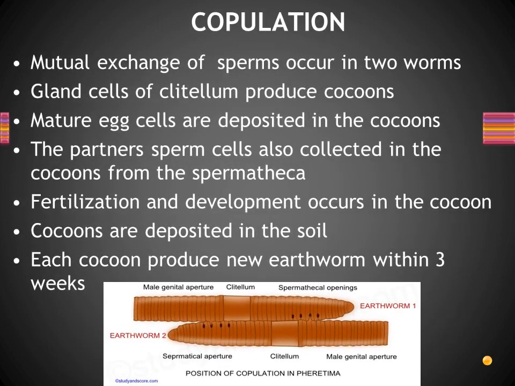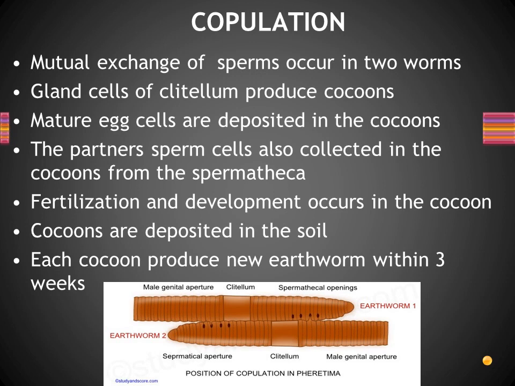So this is the process of copulation in earthworms. Can you look at the figure which is given there? The two earthworms are there. During copulation, the two earthworms come close to each other in opposite directions, right? And especially the three regions you have to note down here.